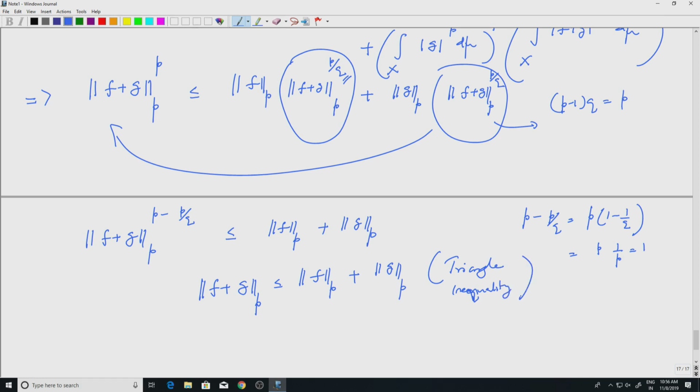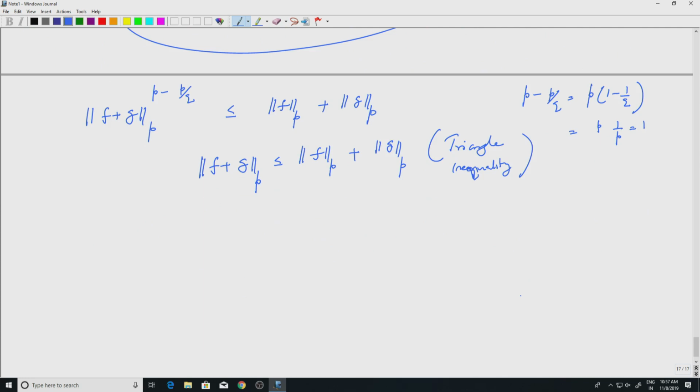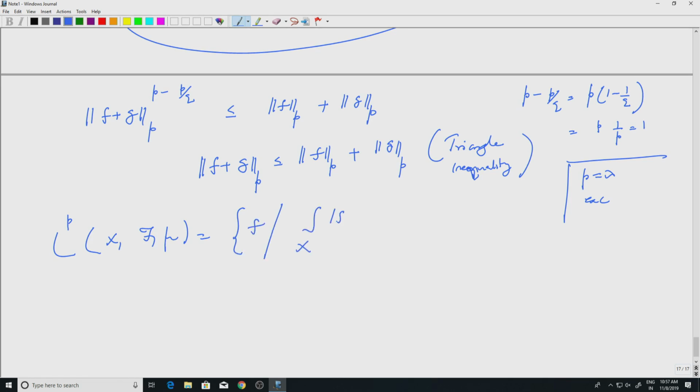Okay, so there is a small point which I should emphasize. So the same proof works for p equal to infinity, I'll leave it as an exercise. Okay, so this is a trivial exercise. So let's go back to LP x f mu. So I have all those functions f such that the LP norm is finite. So p equal to infinity is included, but I will not keep writing it as finite.